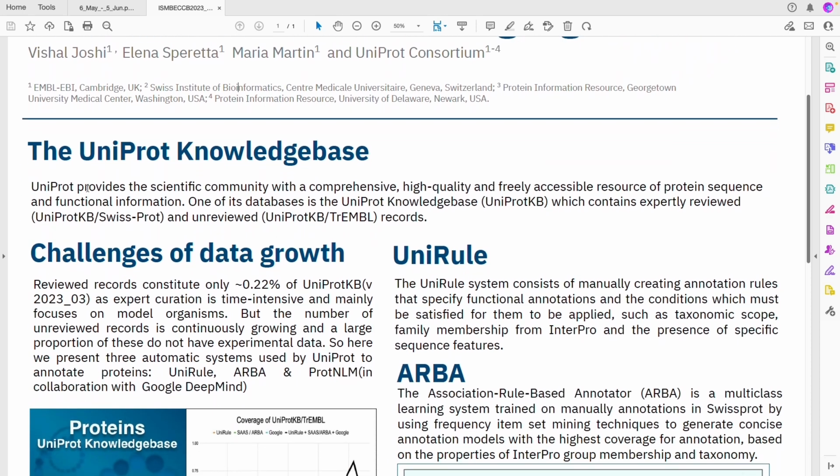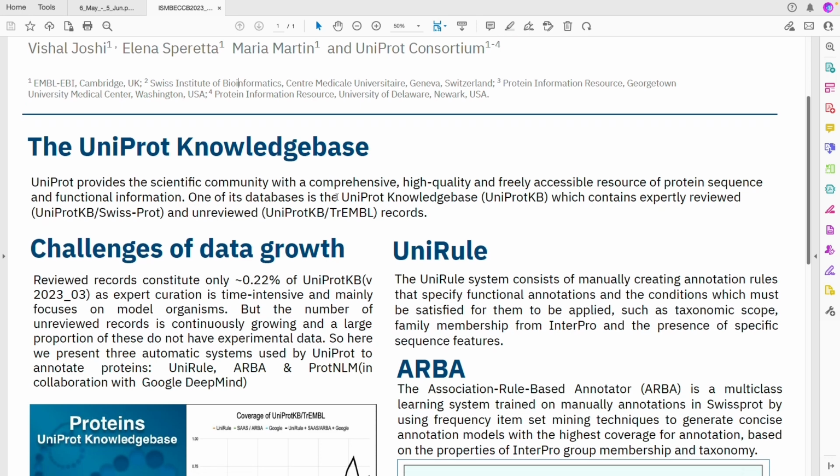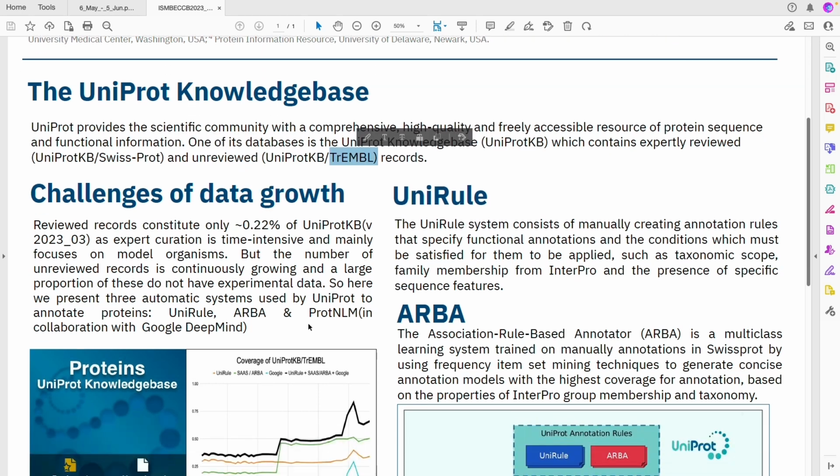The UniProt knowledge base provides the scientific community with a comprehensive, high-quality, freely accessible resource of protein sequence and function information. One of its databases is the UniProt knowledge base, which contains expertly reviewed SwissProt entries and unreviewed TrEMBL records.